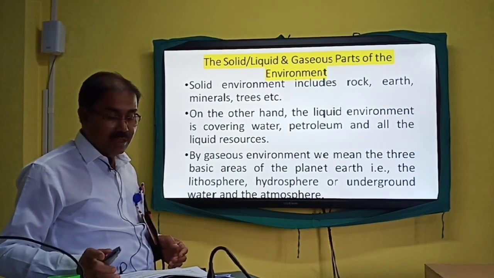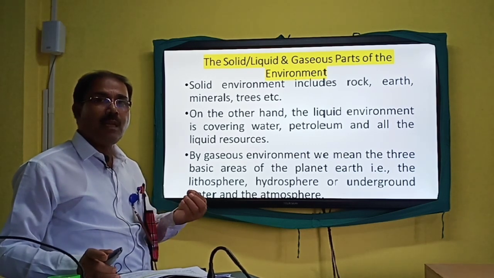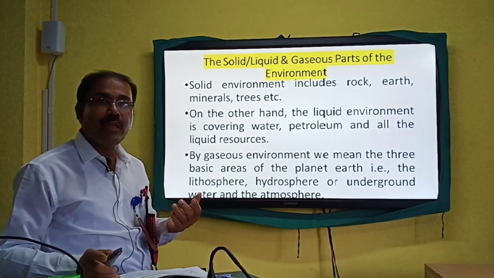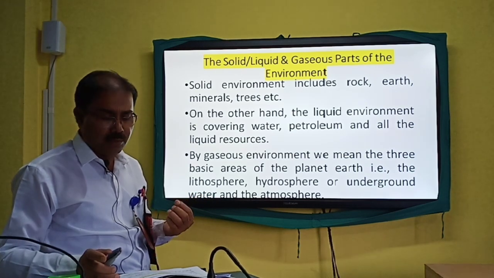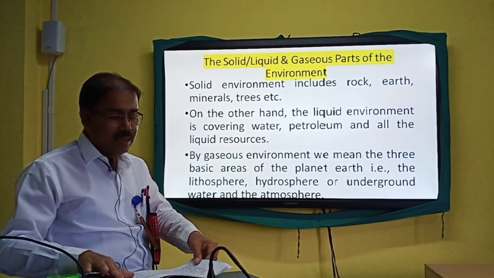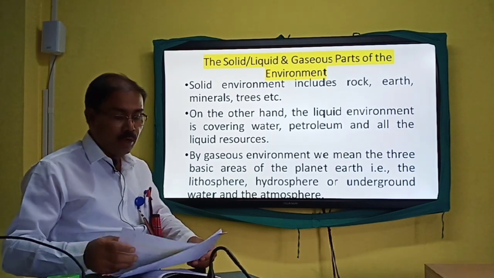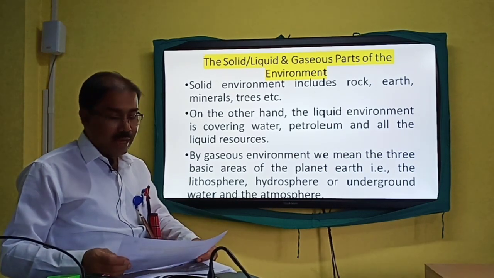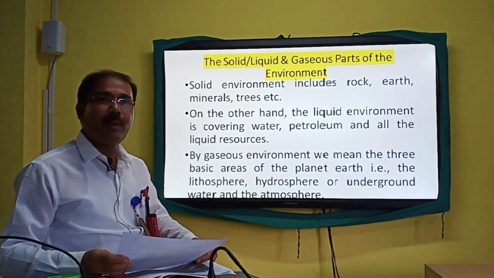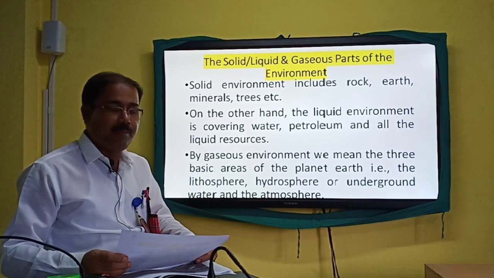If it is asked what the liquid segment of the environment includes, then you are to write that the liquid environment covers water, petroleum and all the liquid resources on which the sustenance of our life basically depends.